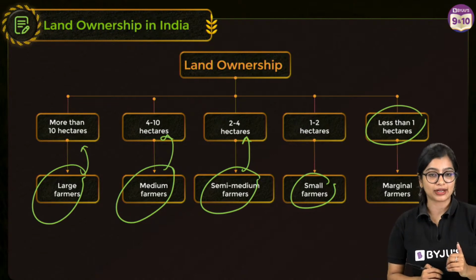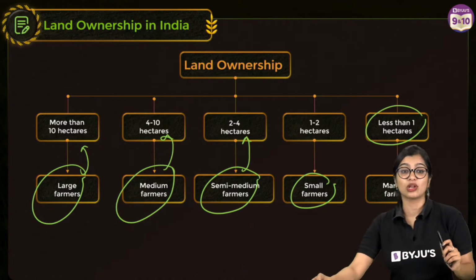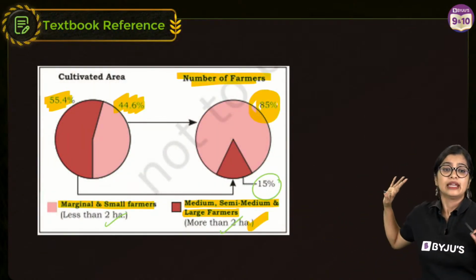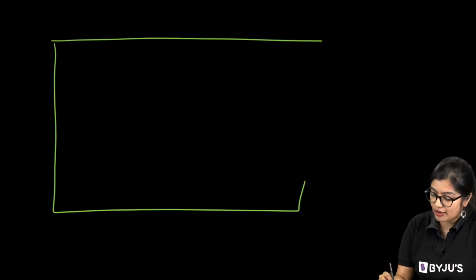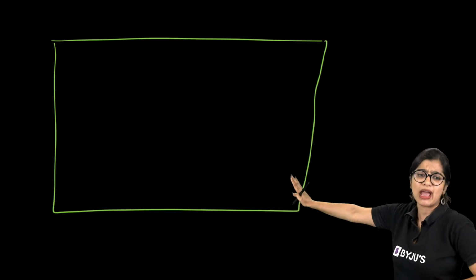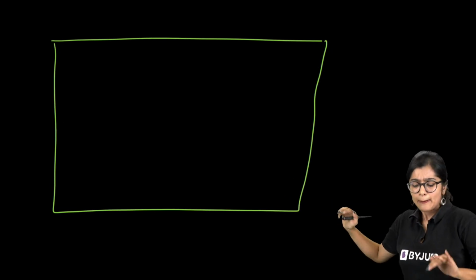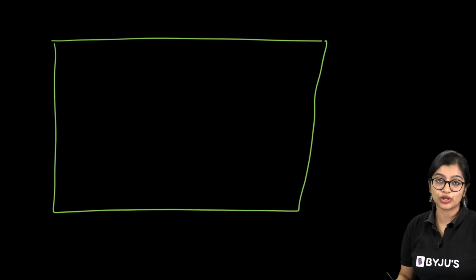So let me go back to this, because this particular chart is very, very important, okay? Now, my question to all of you: let's assume this is 100%, all the land you can do agriculture in. But in this particular case, what do you observe?